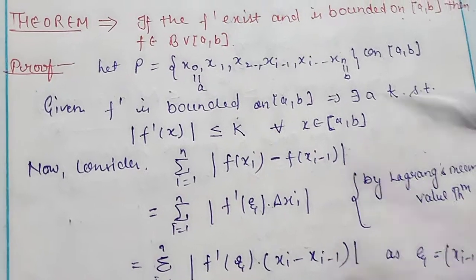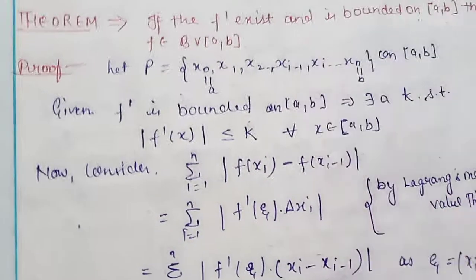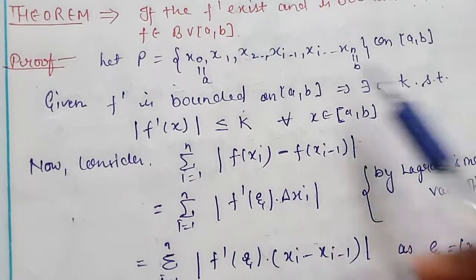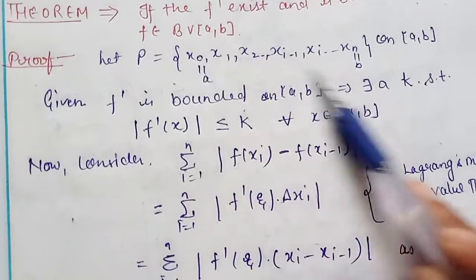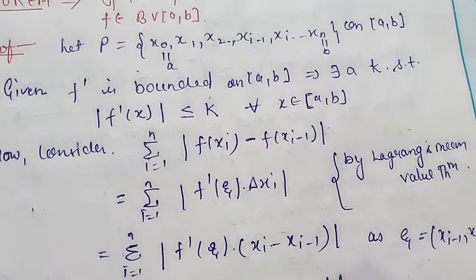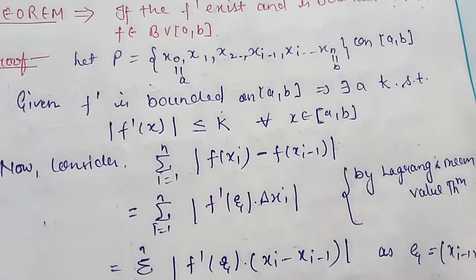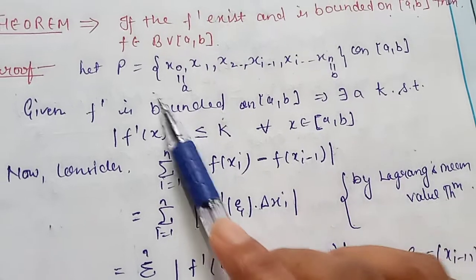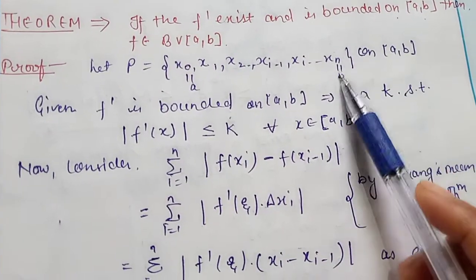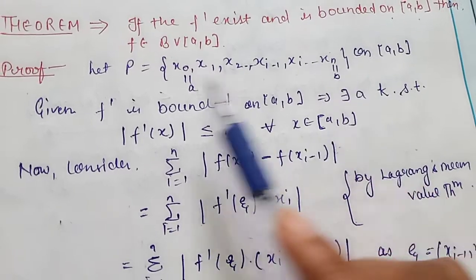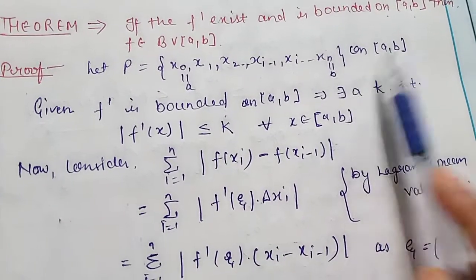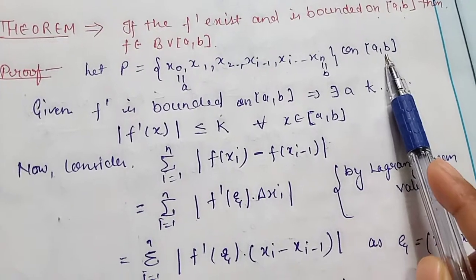So how to prove it? Let's see. Very simple approach. If f dash exists and it's bounded on closed interval ab, so we can show that the function is of bounded variation on closed interval ab, right. So first consider the partition. We are taking the partition P, which is equal to x0, x1, x2, and so on, xi minus 1, xi, and so on up to xn, randomly on closed interval ab. Here I am taking xn equal to b and x0 equal to a. So x0 is a and xn is b in closed interval ab, right.